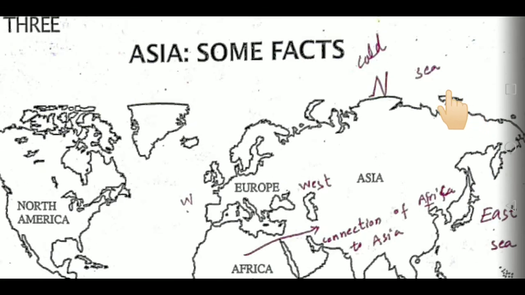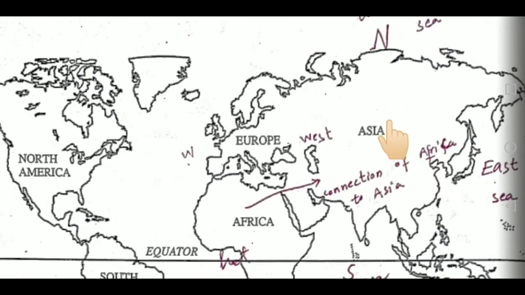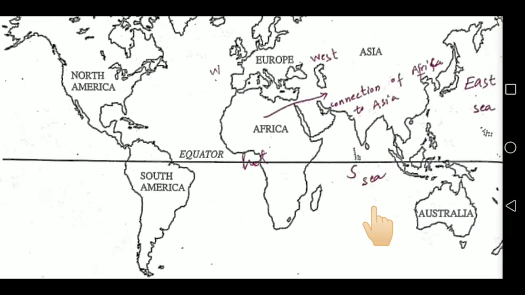In the north side there is also ocean. Only on the west side this continent is connected with other continents, and those are Europe and Africa. So on one side there is dry land and on all the other 3 sides there are oceans around the continent Asia.